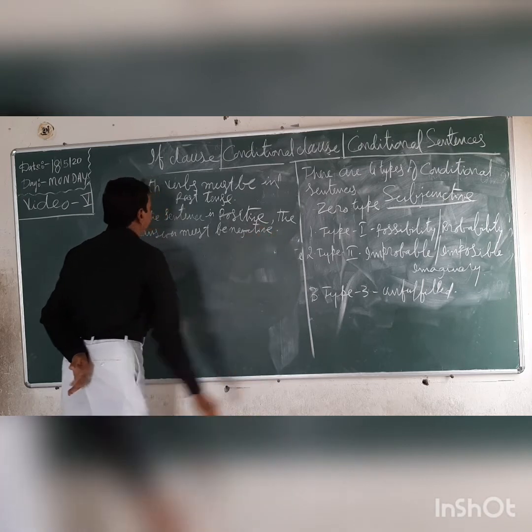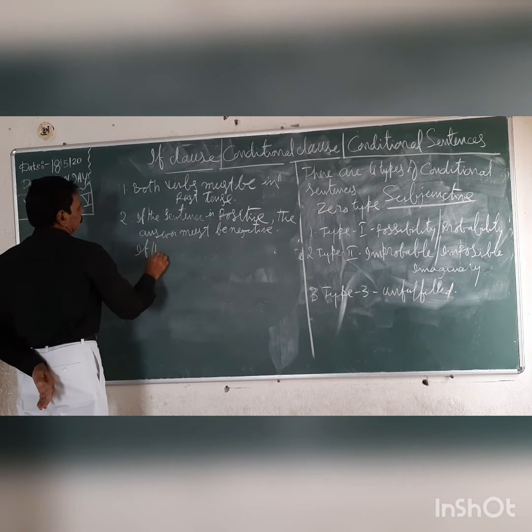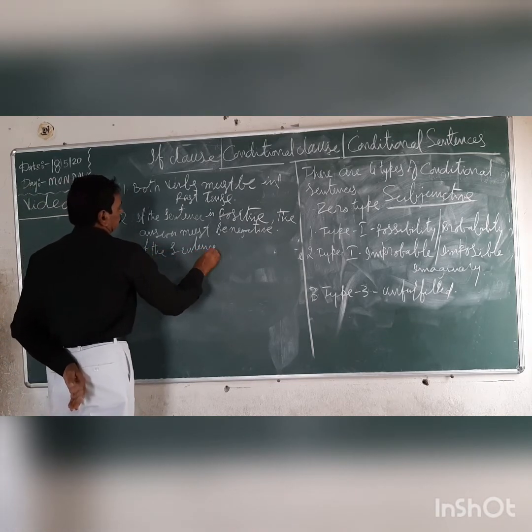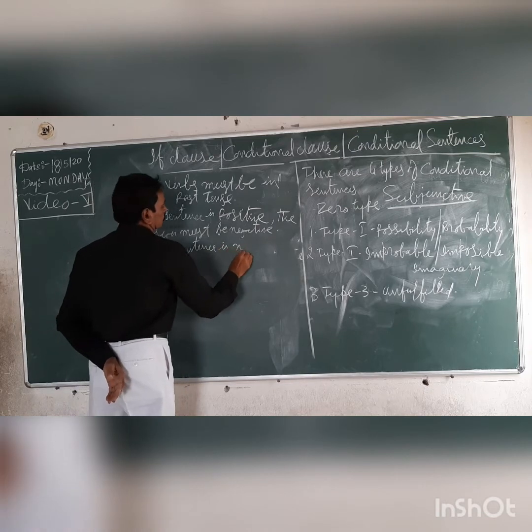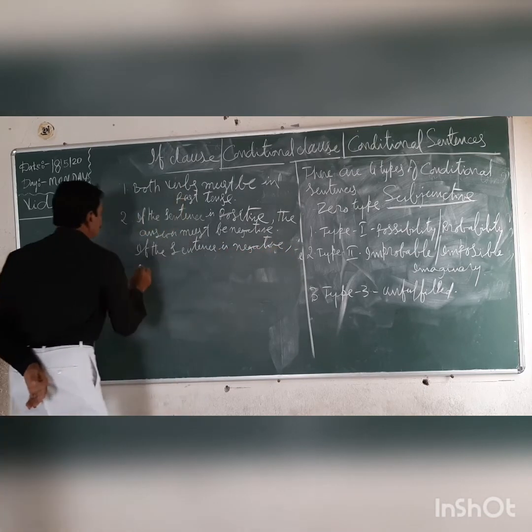If the sentence is negative, the answer must be positive.